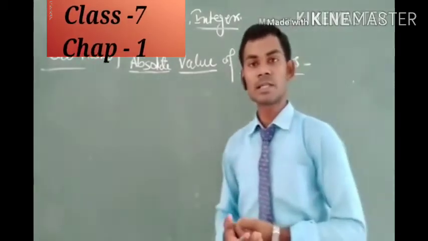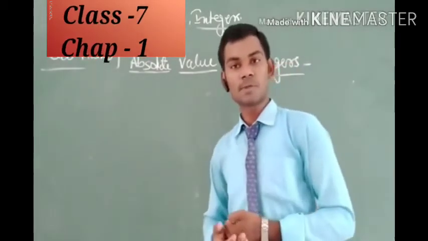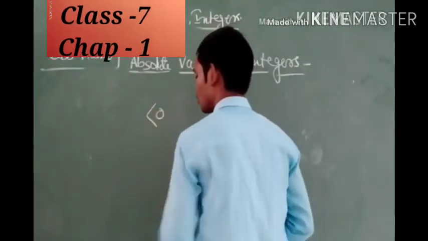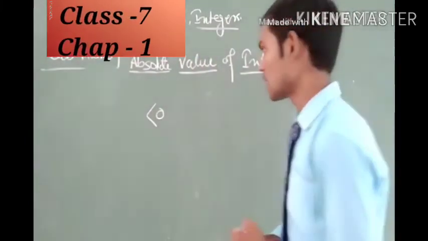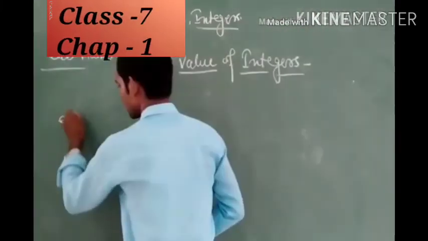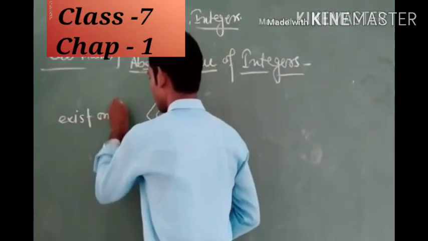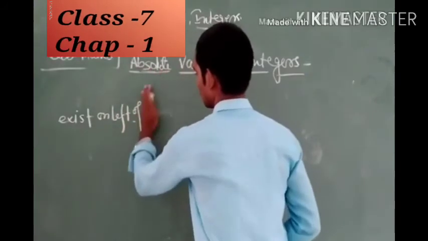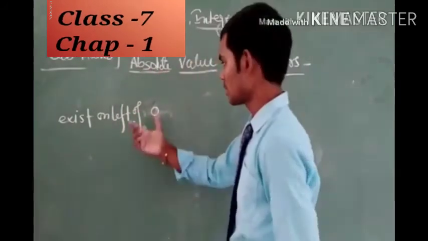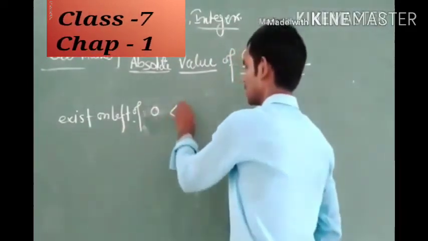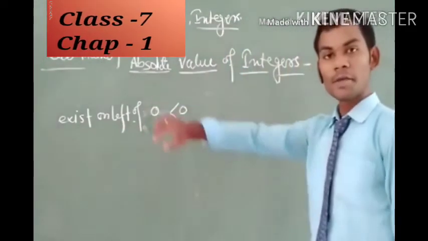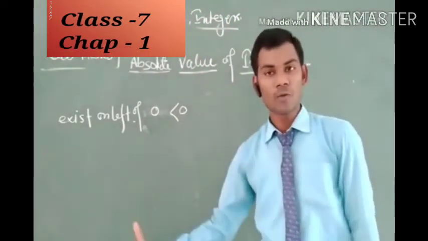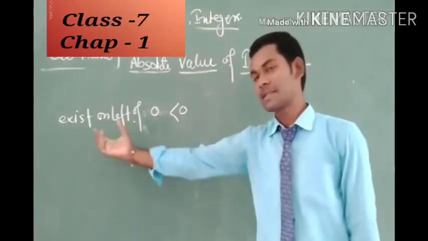If the integers exist on the left side of 0, that means they are all less than 0. Integers that exist on the left side of 0 are all less than 0.